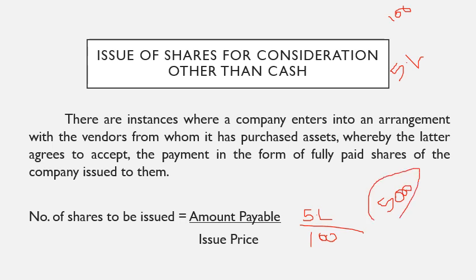So they will be issuing 5,000 shares instead of paying 5 lakh rupees. So this is the case of issue of shares for consideration other than cash. When a company issues shares instead of paying cash, it is termed as issue of shares for consideration other than cash. Let's move on to an example.